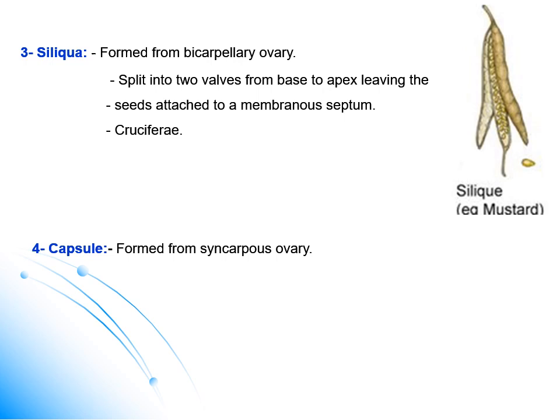In siliqua, seeds are attached from both sides to the central septum in the middle, while in legume, the seeds remain attached to one of the sides. Siliqua is derived from a bicarpellary ovary, while legume is derived from a monocarpellary ovary.